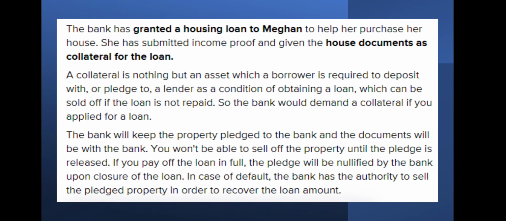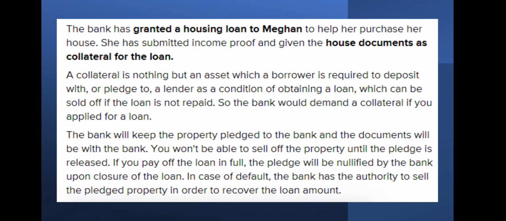The bank has granted a housing loan to Megha to help her purchase her house. She has submitted income proof and given the house documents as collateral for the loan.